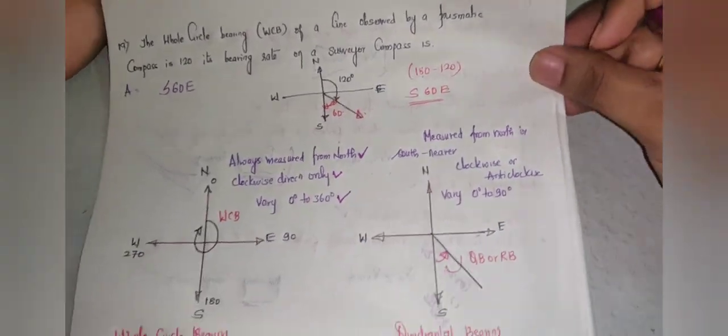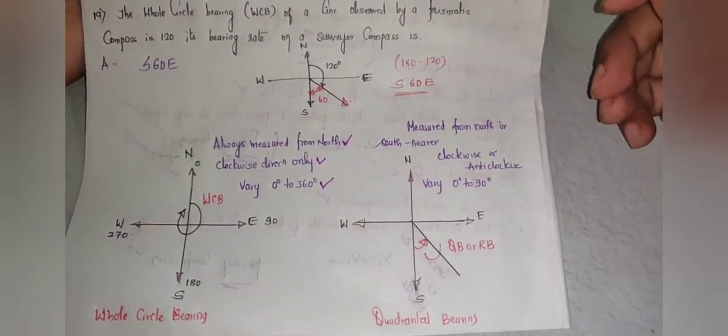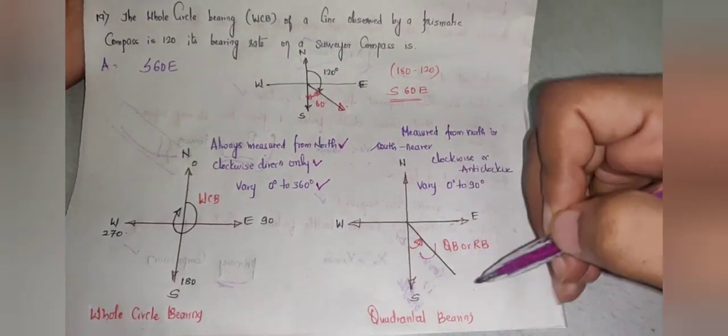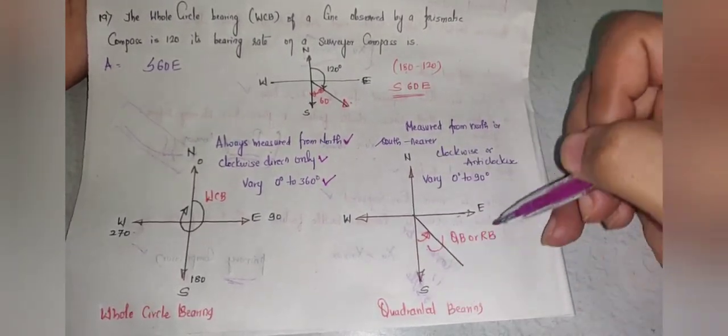And similarly, with respect to quadrantal bearing, or it is also called as reduced bearing, the directions indicated here are north, south, east, west.